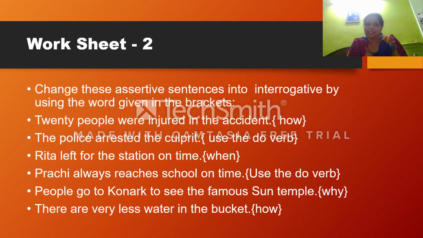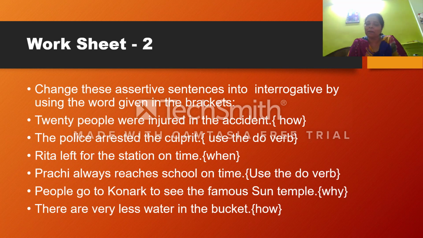Next one also I want to do. The police arrested the culprit. Is there any auxiliary verb? कुछ है इसमें? is, are, was, were कुछ है? नहीं है. So कौन सी फॉर्म में है? यहाँ पे verb कौन सा है? Arrested. In which form? It is in V2 form. That means past tense. तो past tense में do का क्या लगेगा? Did.